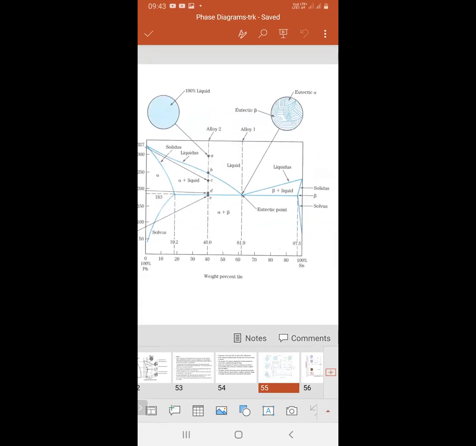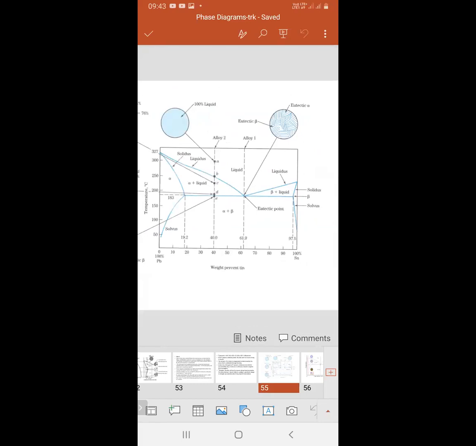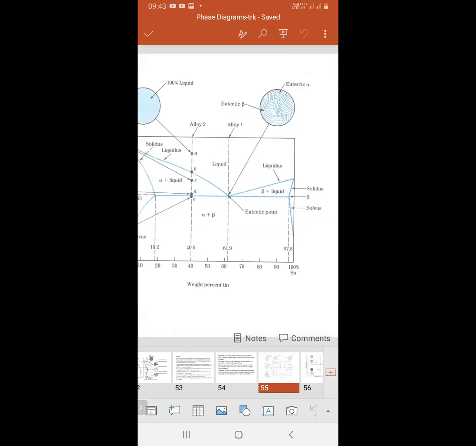Next, below the liquidus and above the solidus, beta plus liquid is there. Here the solubility is limited.